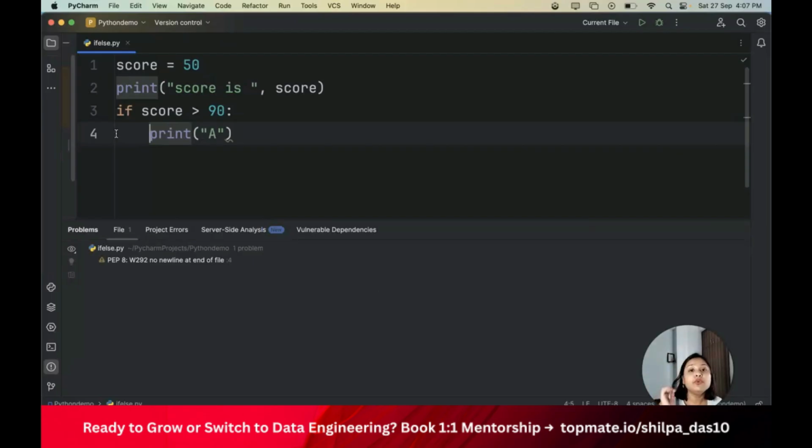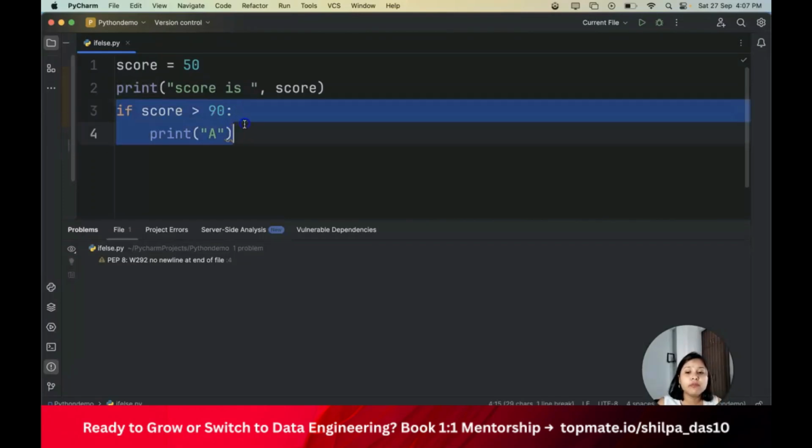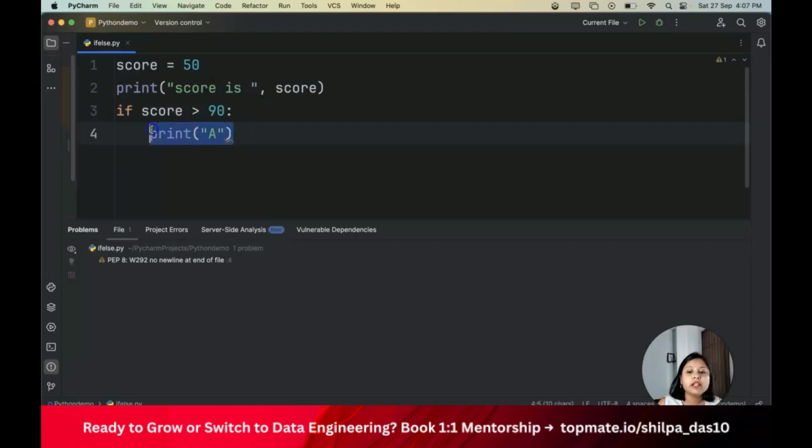So you have to remember that in case you are writing an if statement, you have to use indentation, so that it knows that inside this if block I have to print A. This print statement is inside this if, and that's why we are using the indentation. In other programming languages, you use curly braces, but in Python, you don't use curly braces, you use indentation. So don't forget to put indentation. Otherwise, it's going to give you syntax errors, right? Now, this is the if statement.